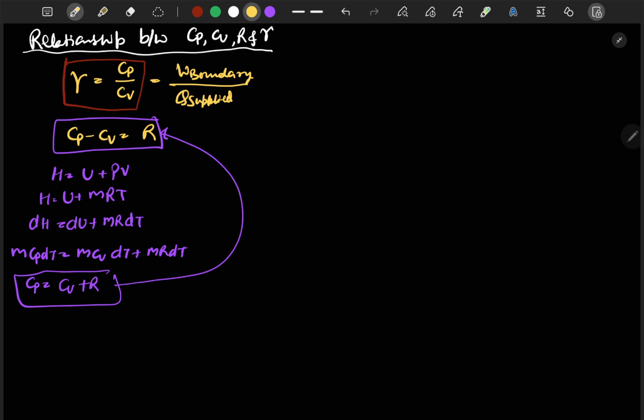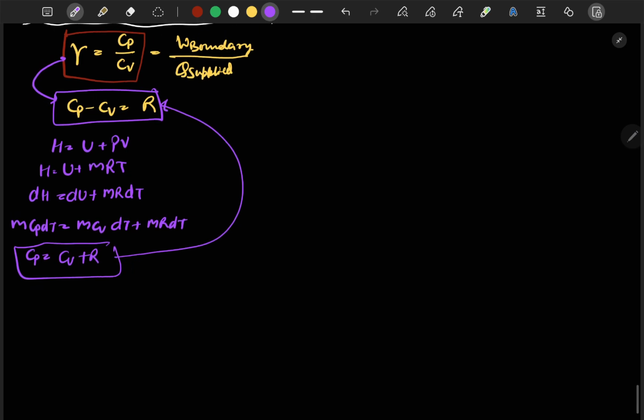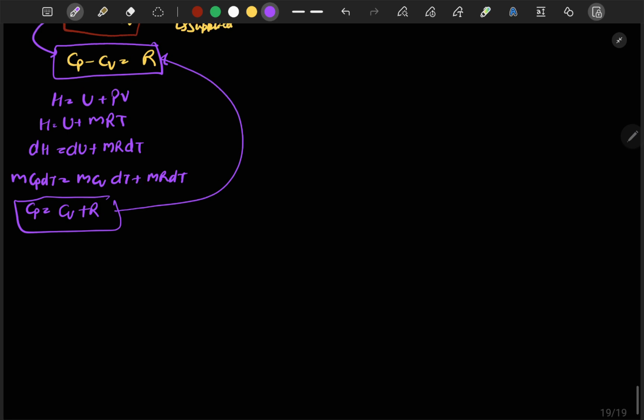Next, if we substitute the values of Cp and Cv, you will get two relations, both Cp and Cv in terms of R. Those relations are Cv is equal to R upon gamma minus 1, and Cp is equal to gamma R by gamma minus 1.